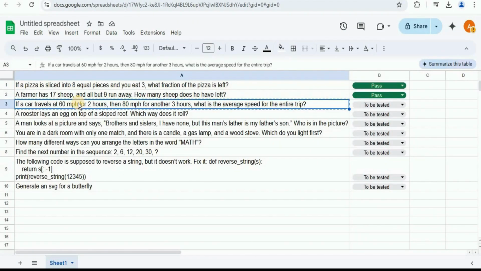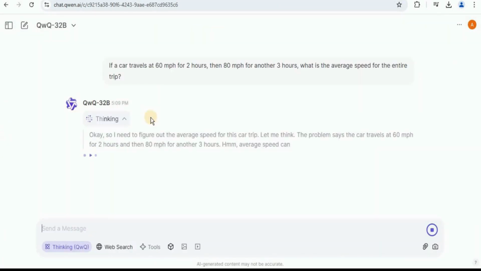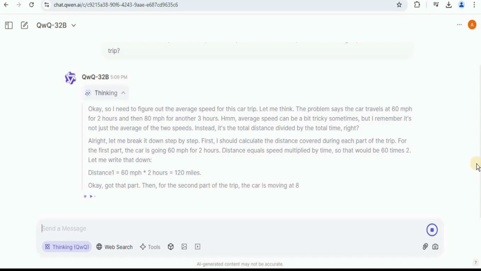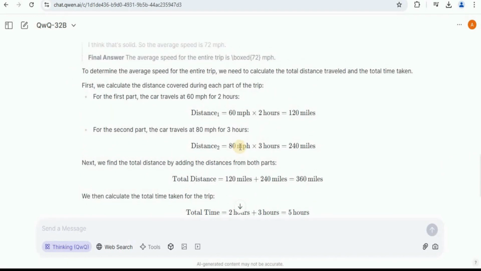Next, if a car travels at 60 miles per hour for 2 hours, then 80 miles per hour for another 3 hours, what is the average speed for the entire trip? Let's go ahead and run this prompt. Once again, it is doing a whole lot of thinking. And here is the response. So let's quickly go through the answer. It says that to determine the average speed for the entire trip, we need to calculate the total distance traveled and the total time taken. Firstly, we need to calculate the distance covered during each part of the trip. For the first part, the car traveled at 60 miles per hour for 2 hours.